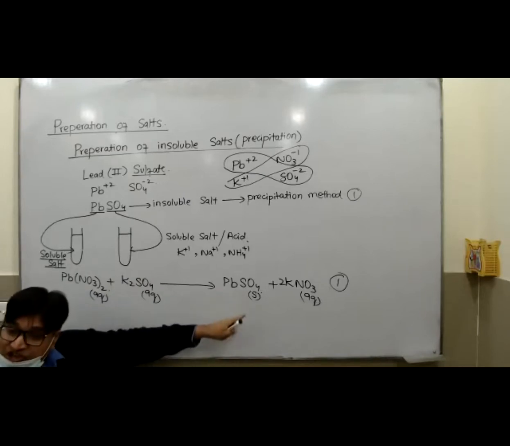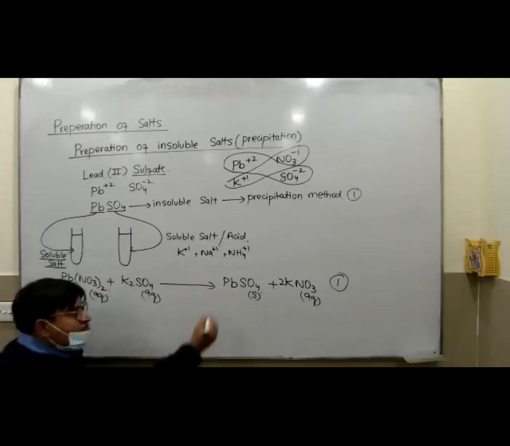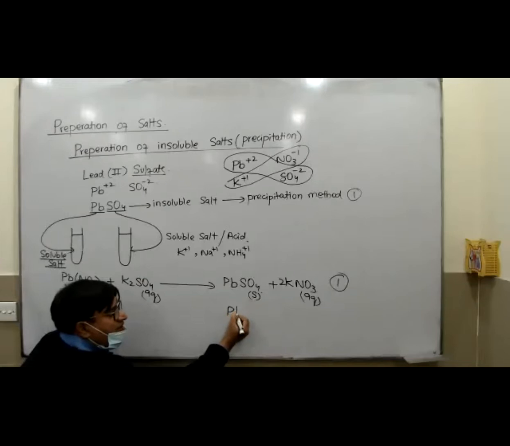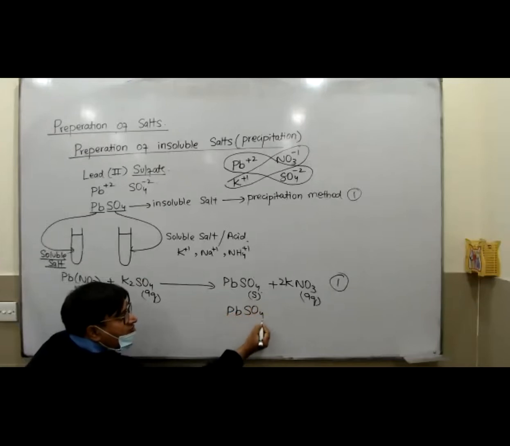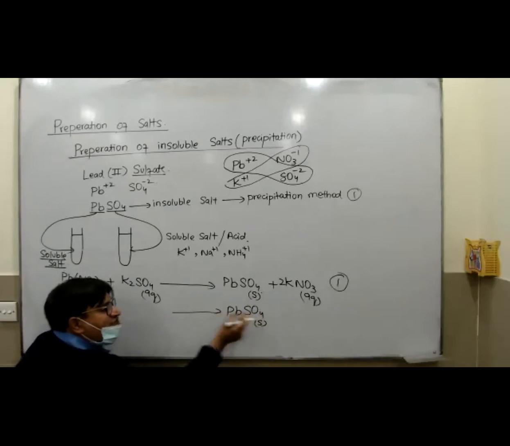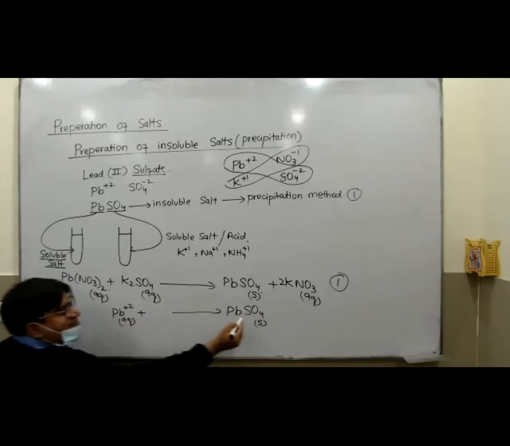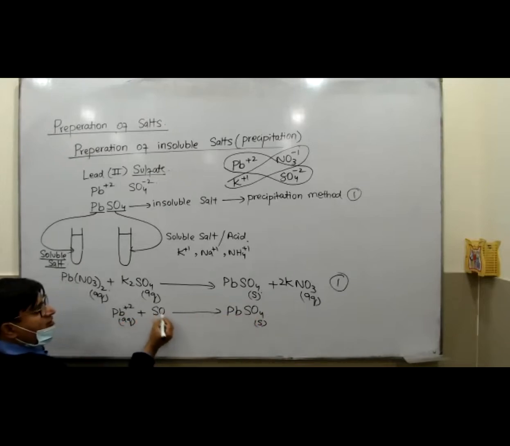If gas, G would be written with it. So this is solid. Just write down PbSO4 solid. And make the ions of these two things: Pb, that is +2, aqueous. And the second thing, SO4, that is -2, aqueous.